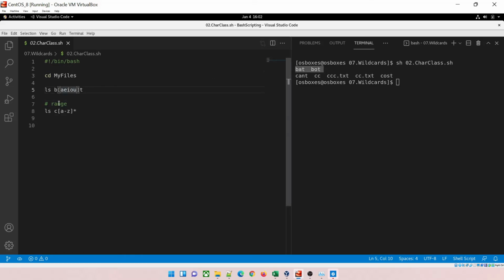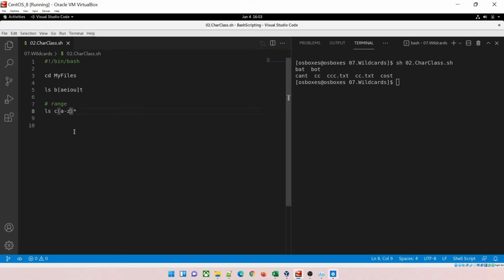But if you want to define a range, then let's say this example, the file name has to start with c, then an asterisk at the end, and then you can see inside the square brackets a to z, any character. So it has printed something which starts with c. It does not matter what it ends with. It's ending with t, it's ending with c, t, t and t. It does not matter at all. It will take any character that is inside and then it will print that file. So even if it is c, c, c, o, it does not matter to it.